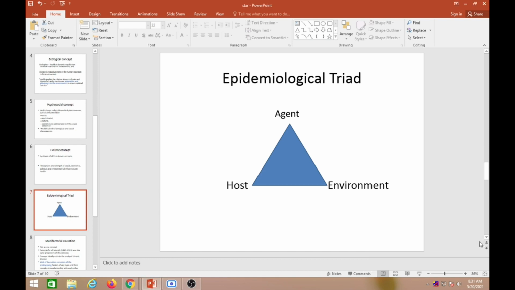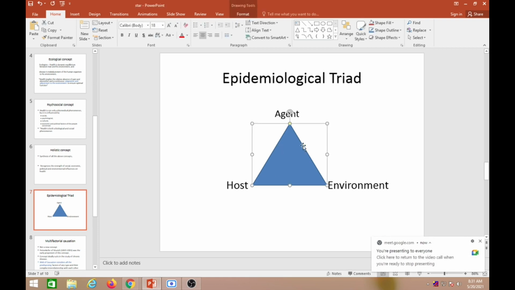Have you ever seen this triangle? So basically disease is an imbalance between the agent, host and environment. Who is the host here? The host is a human being.